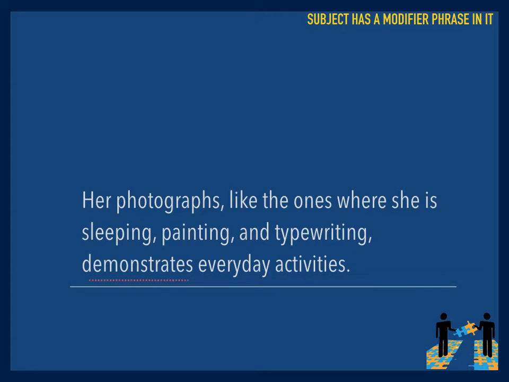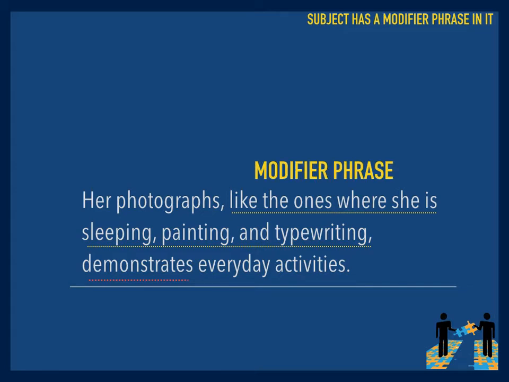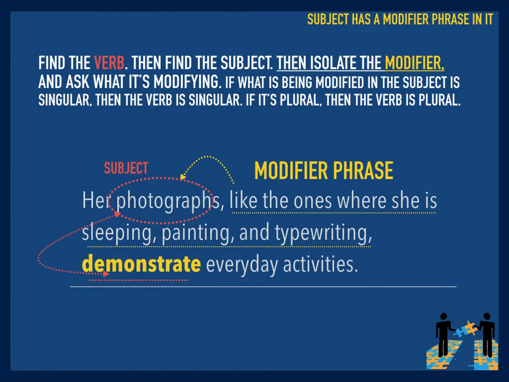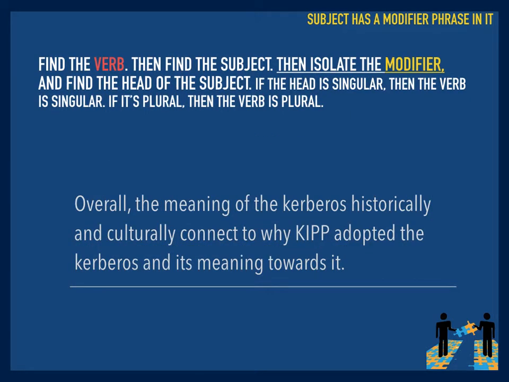So we've got this verb demonstrates. Can you find what the subject of the verb demonstrates is? So we've got this big long modifier phrase that's modifying the photographs. Photographs is plural, which means the verb needs to match. And in English, that means do not use an S. Okay.